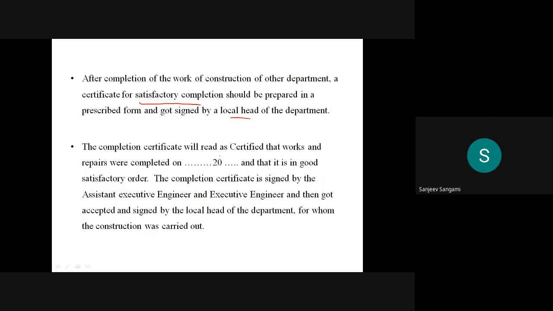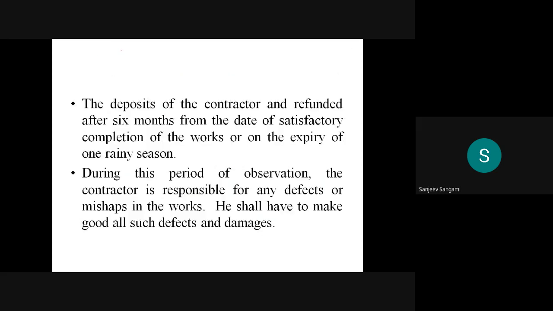The completion certificate will read: I certify that the work and the repairs were completed on this date, and are in good satisfactory order. The completion certificate is signed by the assistant executive engineer and executive engineer, and then accepted and signed by the local head of the department for whom the construction was carried out. Normally, this is what we call the completion certificate.